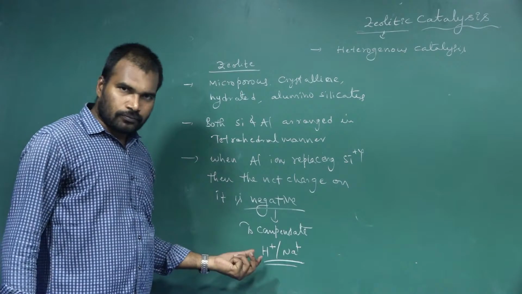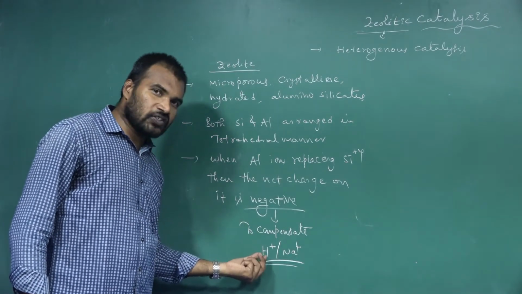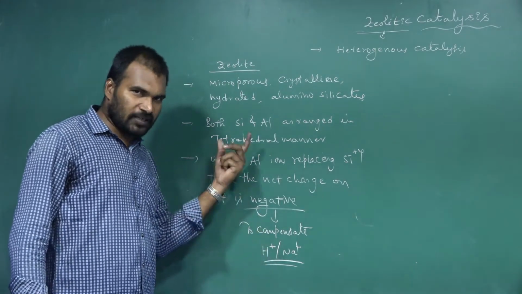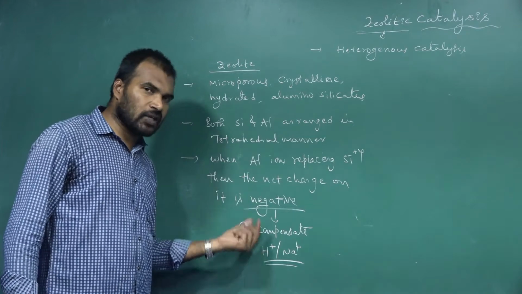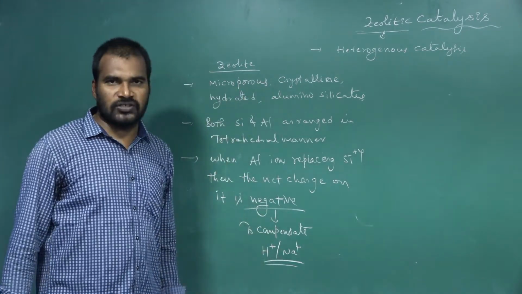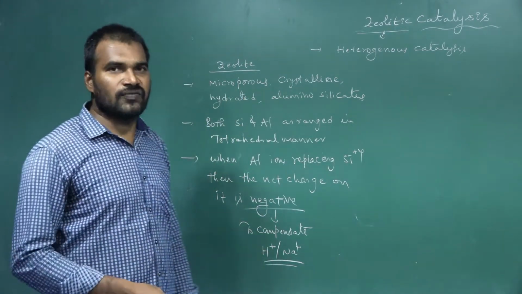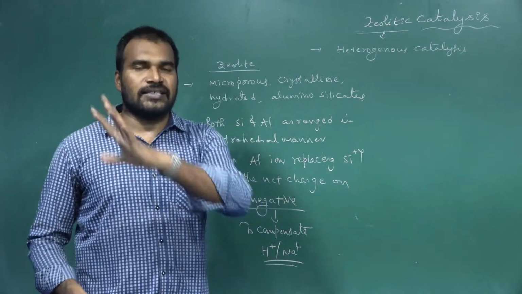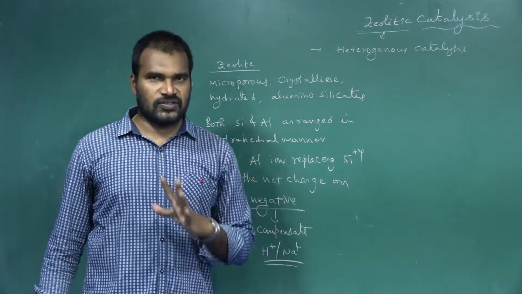If H plus ions are present along with aluminosilicates to compensate the negative charge, then we call them acidic catalysts or acidic zeolites.